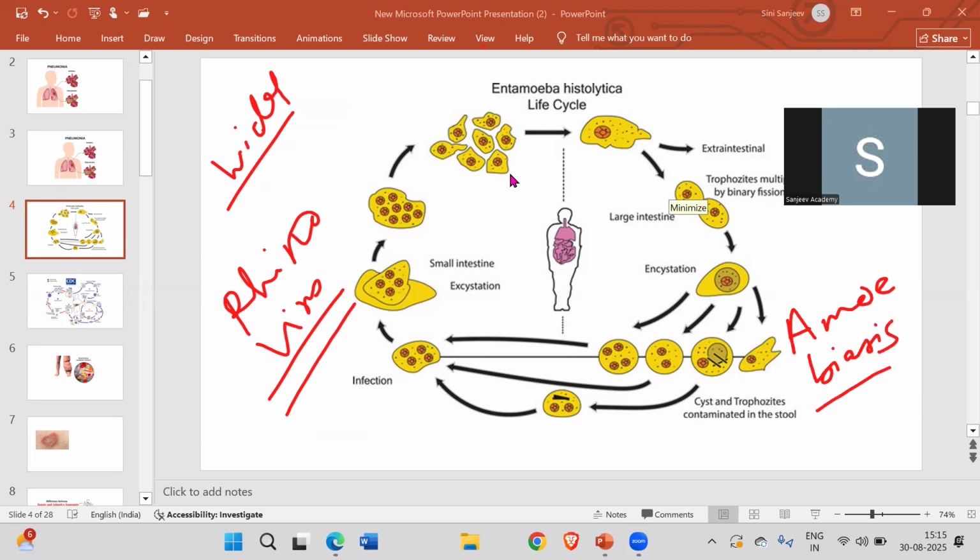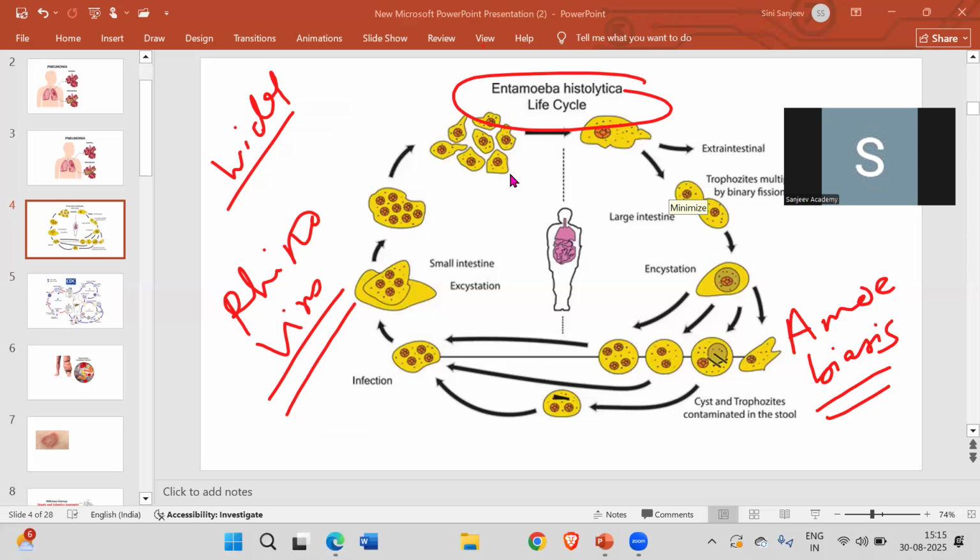Amoebiasis. Okay, so what is amoebiasis? In short, it's nothing but amoebic dysentery, which is caused by the protozoa called Entamoeba histolytica. Like bacteria, it causes symptoms like abdominal pain, stomach cramps, loose stools, and at later stages it may also cause mucus with blood clots. So these are the symptoms which it causes.